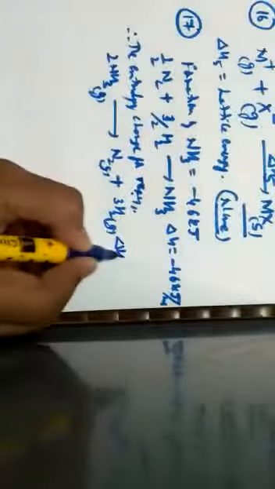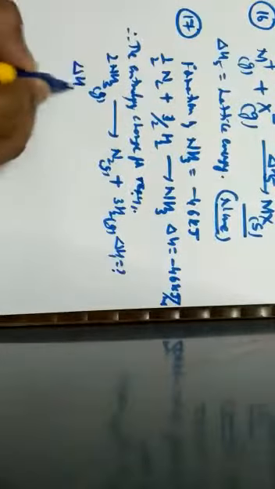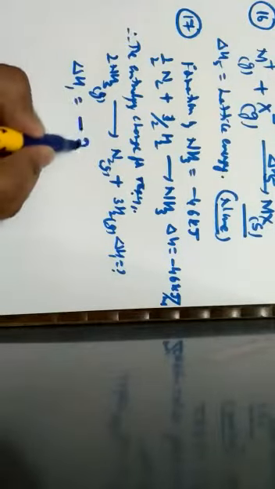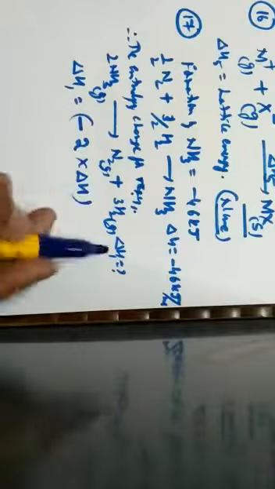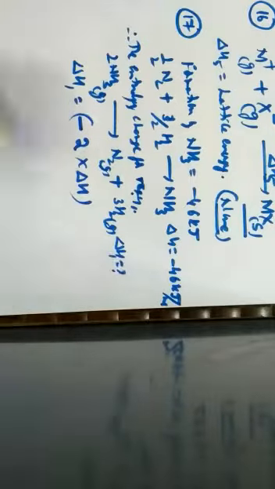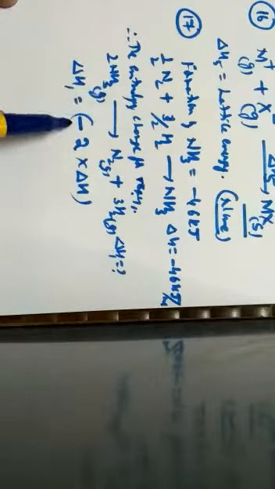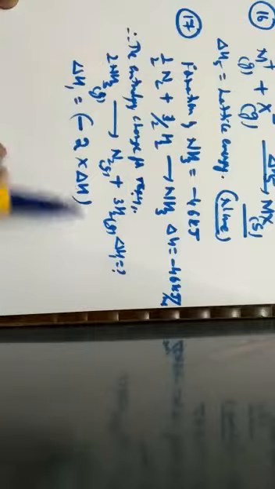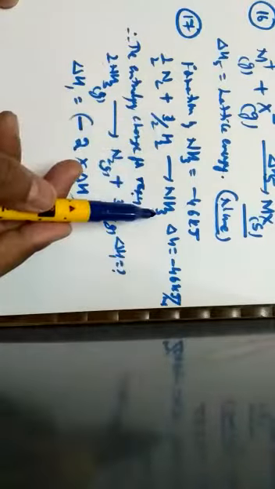We have to identify the enthalpy for this particular reaction. So delta H1 can be identified as minus 2 into delta H. Now a question comes, why minus 2 into delta H? Because when the reaction proceeds, this reactant goes on decreasing, hence negative. So 2 moles of ammonia, 2 into delta H, because we already know delta H for the formation of ammonia.